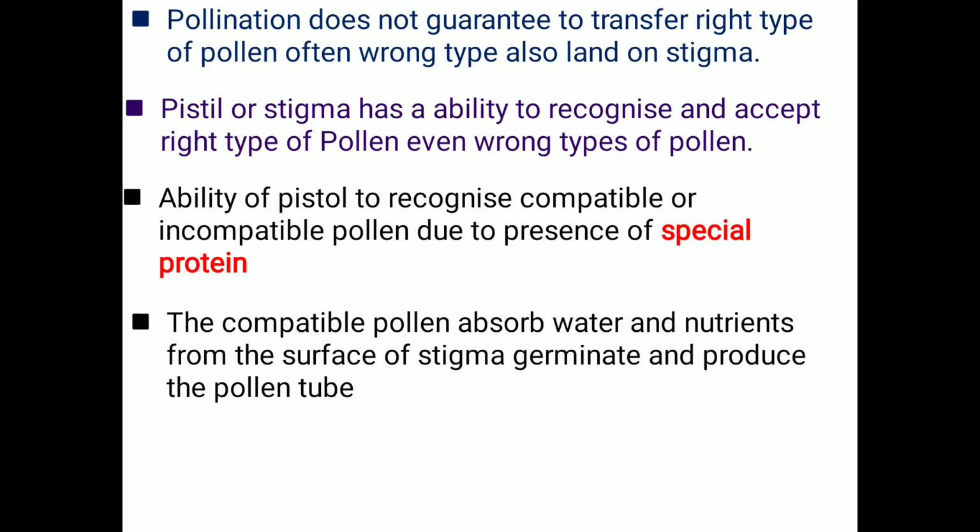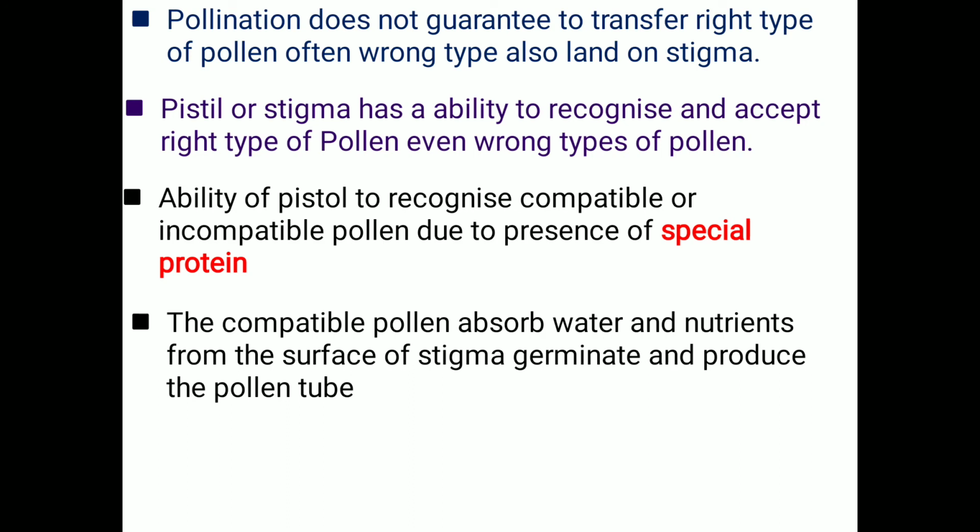Then moving next, if the right type of pollen grains are on the surface of the stigma, the stigma allows these pollen grains to germinate. Again there are chemical substances necessary, which are sucrose and boric acid, essential for the germination of the pollen grains.